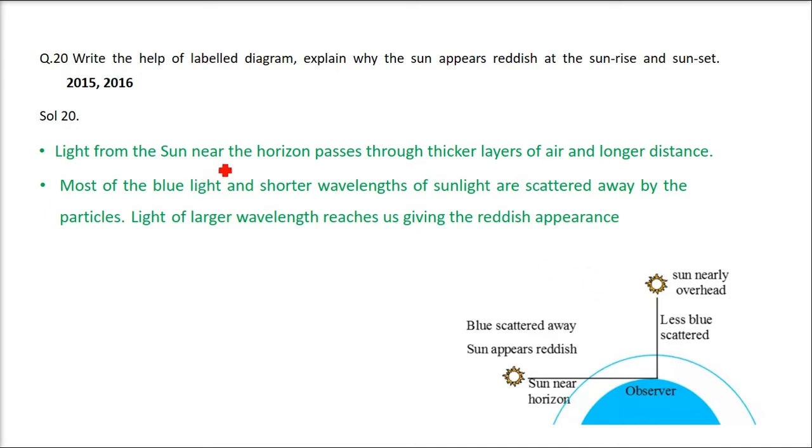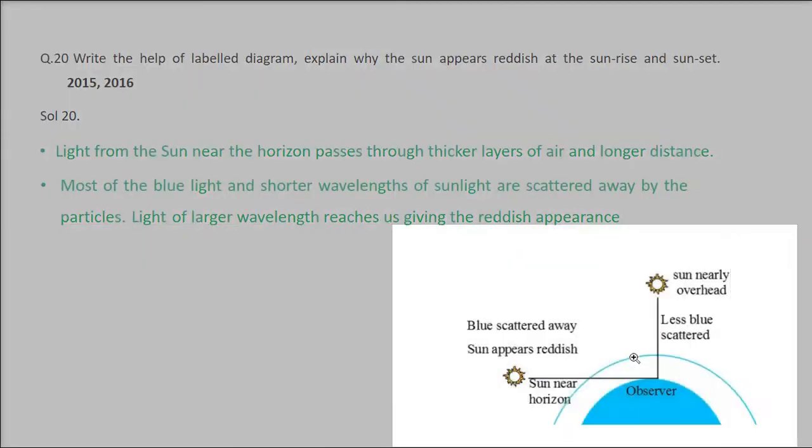Light from the sun near the horizon passes through thick layers of air and a longer distance. Most of the blue light and shorter wavelengths of light are scattered away by these particles. So light of larger wavelength reaches us, therefore it gives the reddish appearance. Now let me explain what I said.